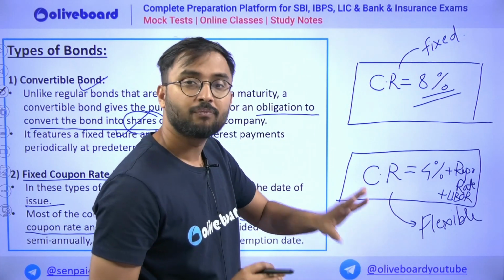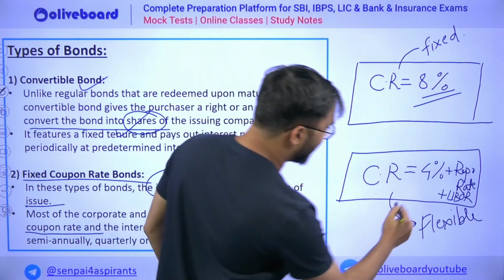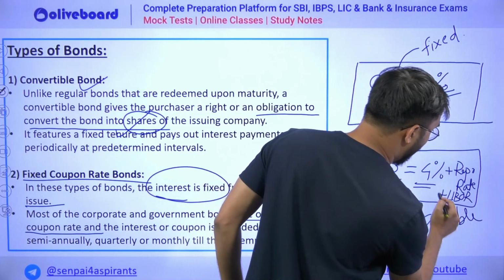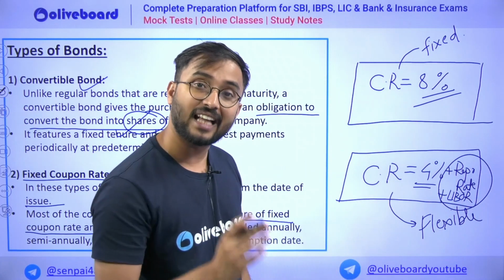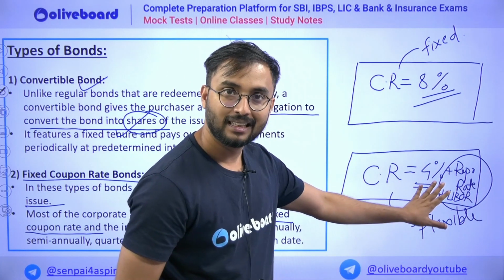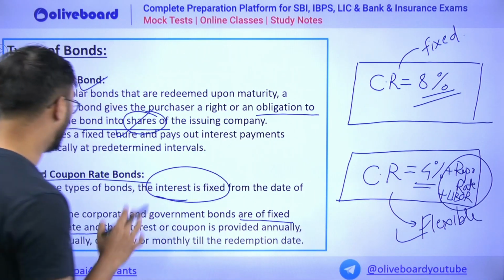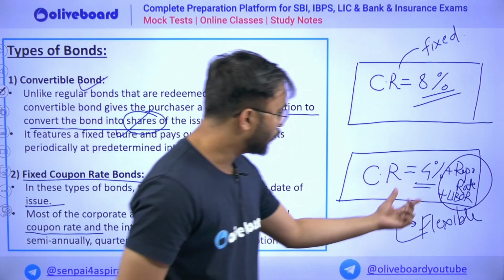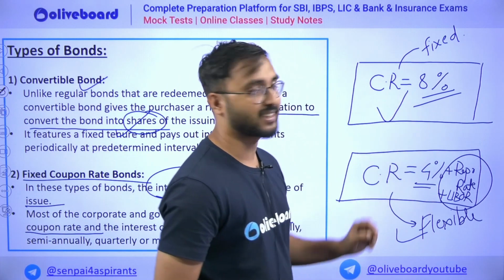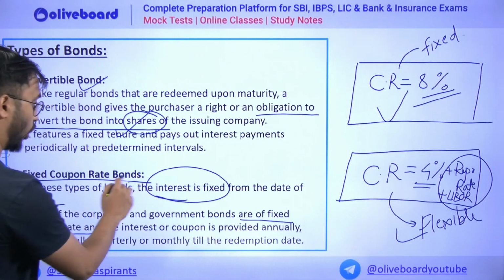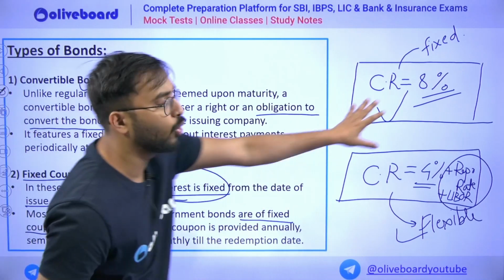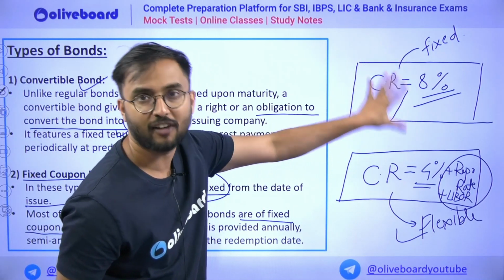But whenever a fixed interest rate is written, but along with that a variable is also attached to that coupon rate, then such bonds are called flexible coupon rate bonds. For example, in the first case the fixed coupon rate bonds are there where interest is fixed only, 8%, 12%, 2%, 5%.